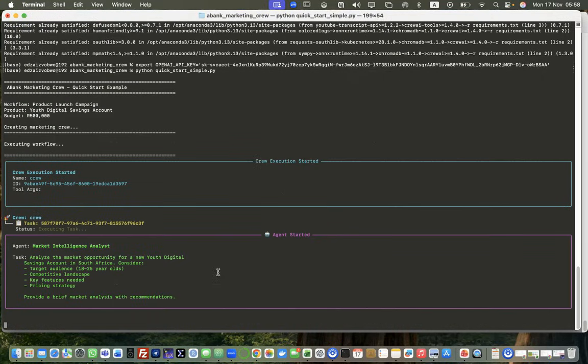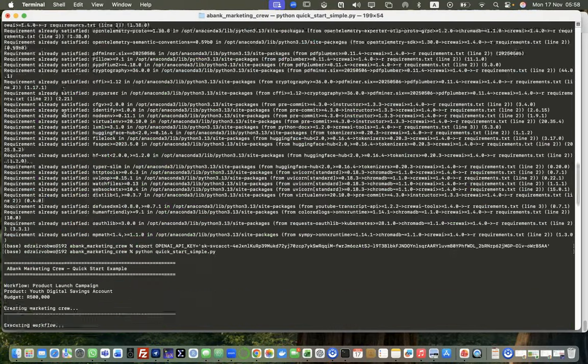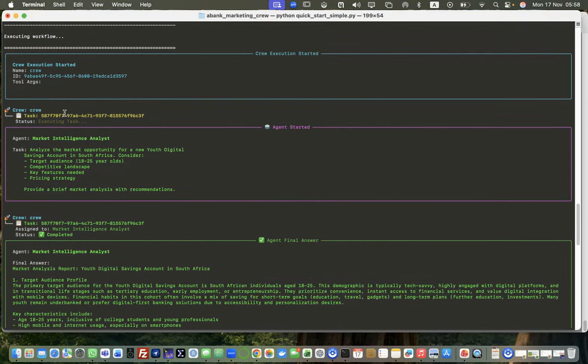So now what we're going to be seeing is the A bank crew. We're saying that the workflow is the product launch, the product is a youth digital savings account, and the budget is 500,000. So now we're executing the workflow. It's moving so fast, right?